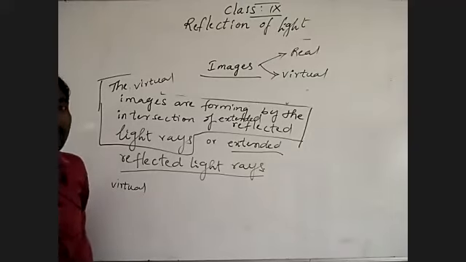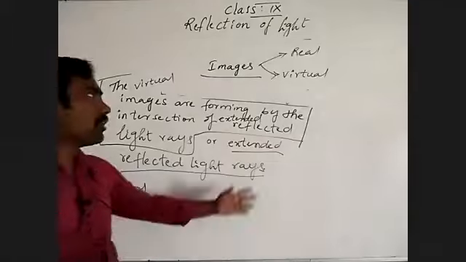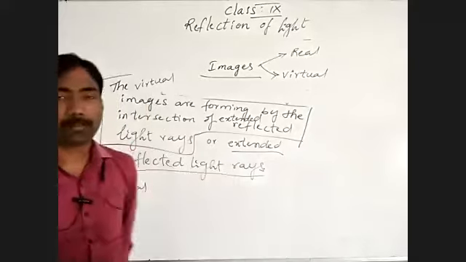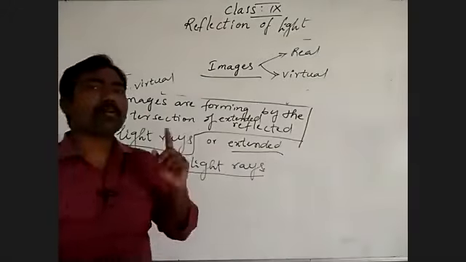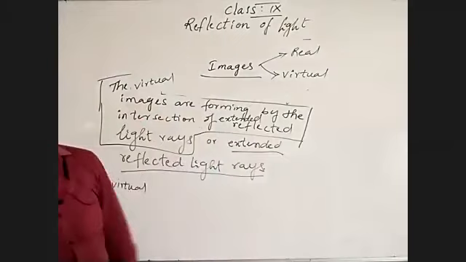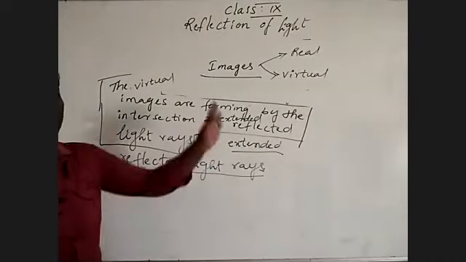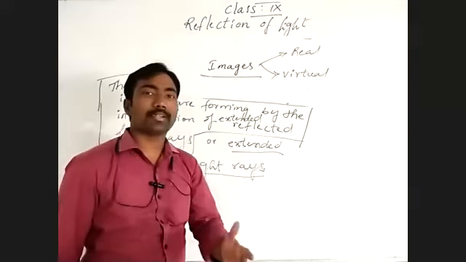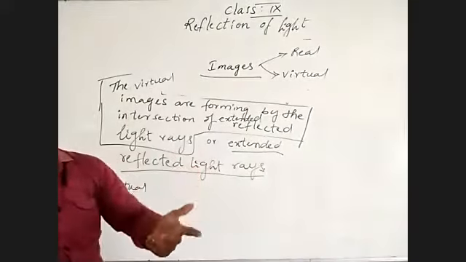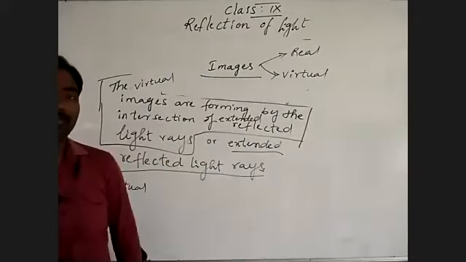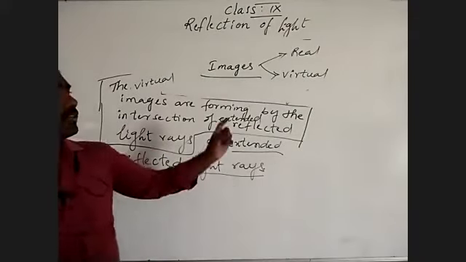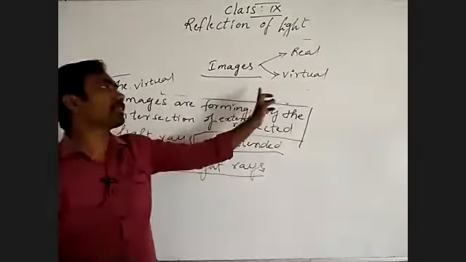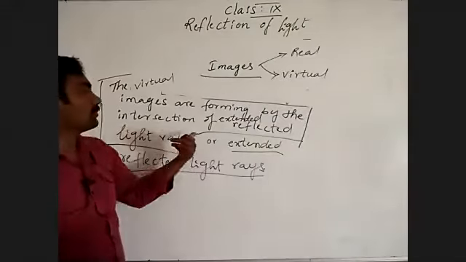Real means what is said? The image which is formed on a screen. Now virtual means the opposite: the image which does not form on a screen. An image that does not form on a screen is called a virtual image. It is beyond the screen. Generally we can say inside the screen, but we should not use inside; we can say beyond the screen. Understand? So the image which does not form on a screen, that image we are calling virtual. How it forms, I have given.